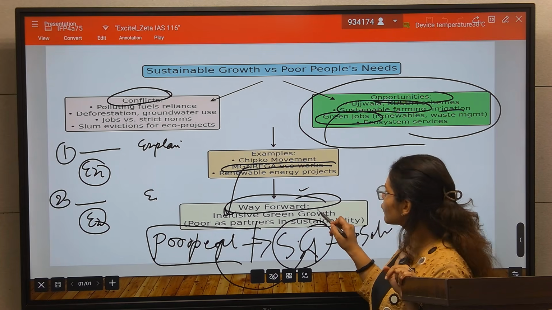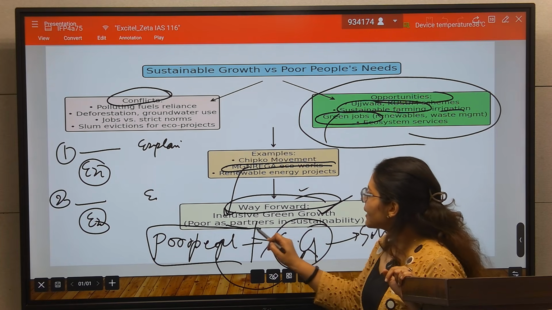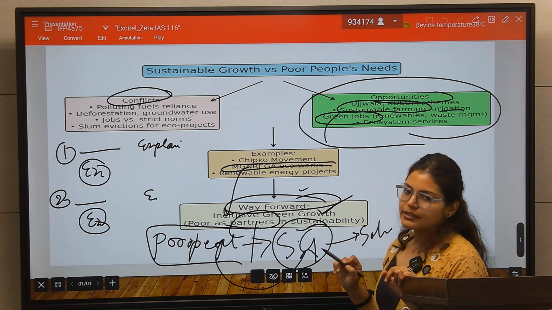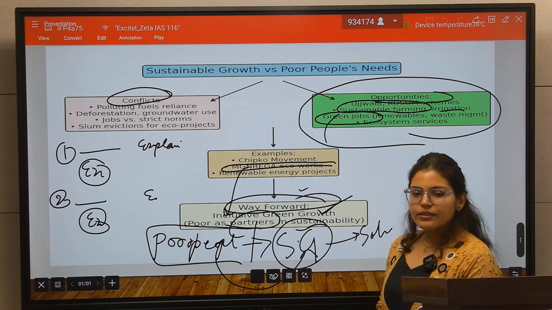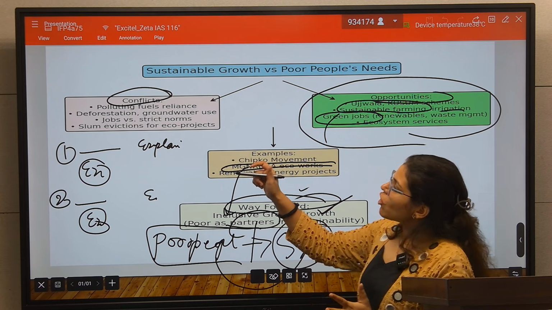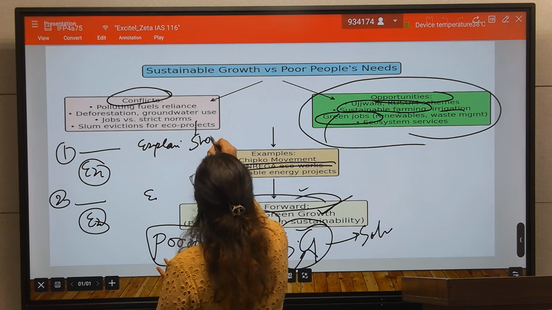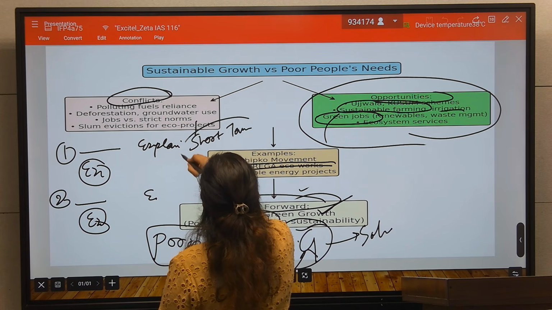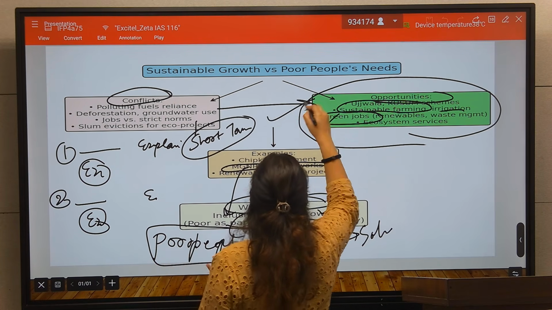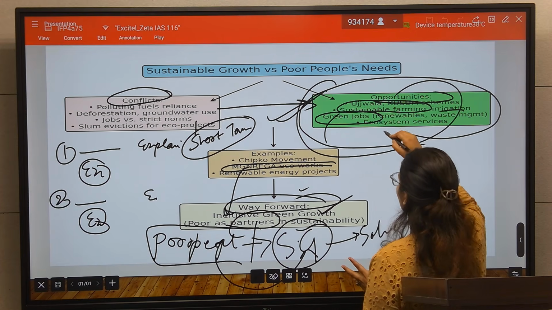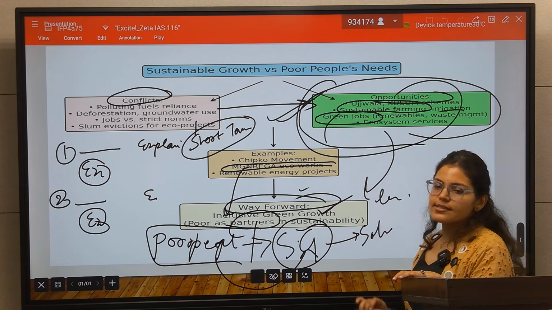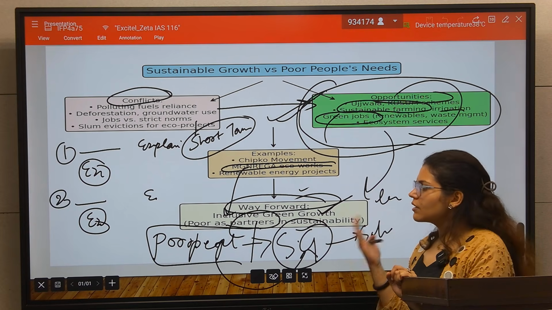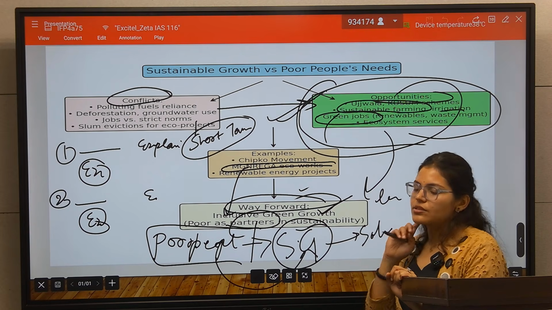So there should be inclusive green growth, with poor people as partners in the sustainability. They are not against the sustainability, they are partners with the sustainability. These conflicts are short term. While achieving these opportunities, this balanced approach, the long term goal is sustainable growth. In this way, you have to conclude this answer.